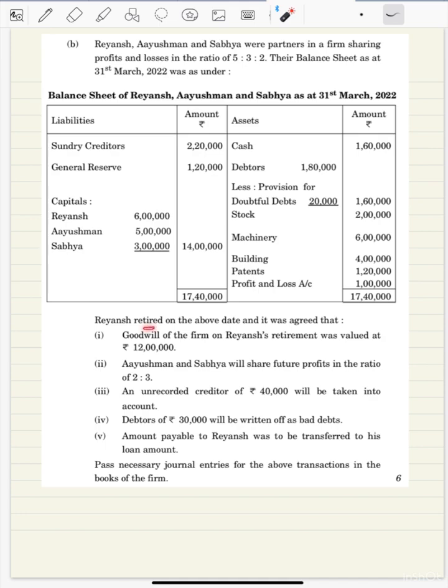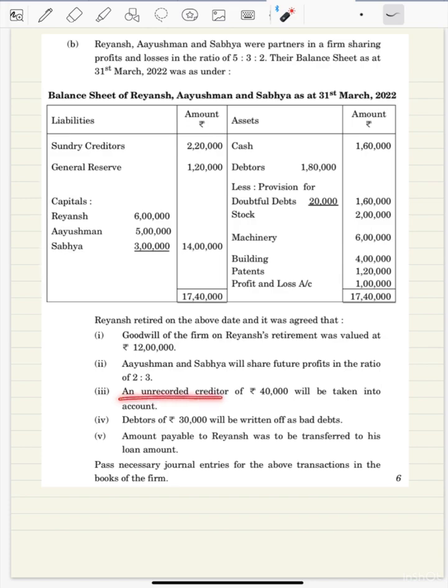It says Ryansh retired on the above date and it was agreed that full firm goodwill is 1 lakh 20,000. So Ryansh is retiring, so Ryansh will be paid goodwill by Ayushman and Sabhya in the gaining ratio. Now we have new ratio also, we have old ratio also. So we need to find out the gaining and the sacrificing ratio here.